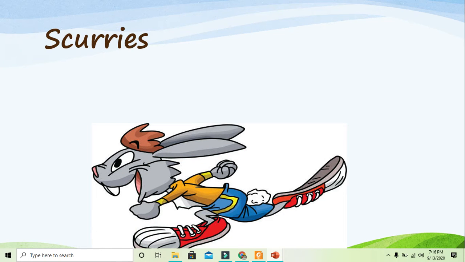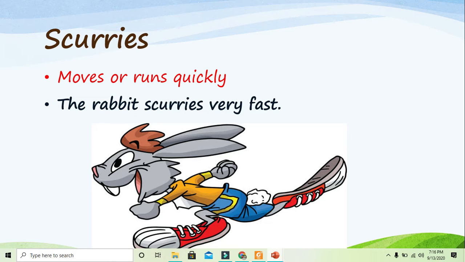Scurries. When you see the picture, you can guess the meaning. What the rabbit is doing here? Yes, running fast. So scurries, this means to run or move very quickly or fast. The rabbit scurries very fast.